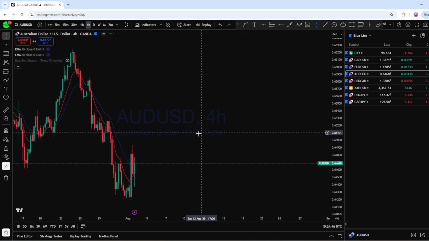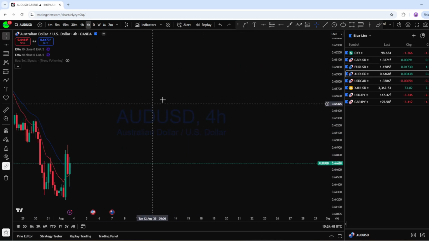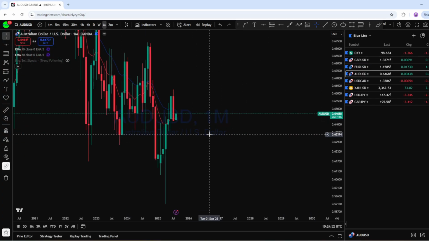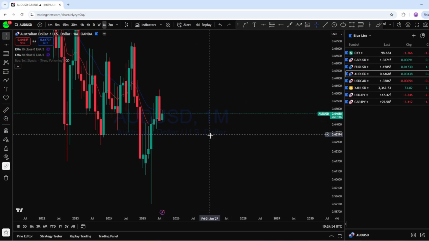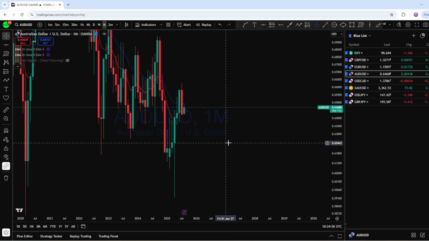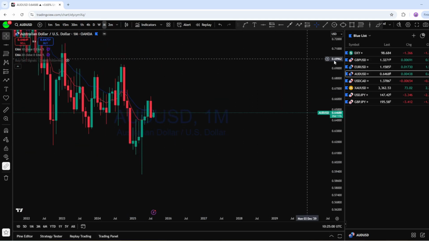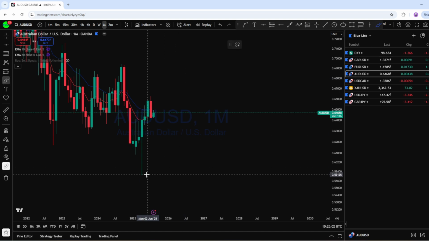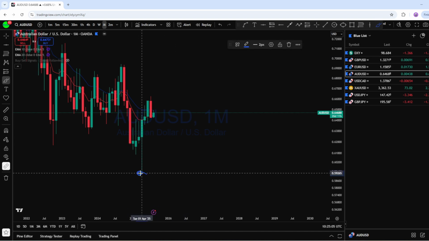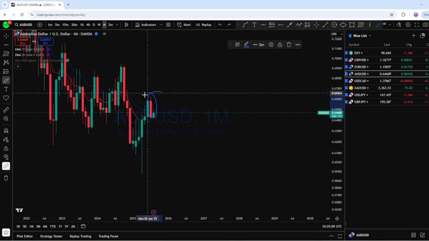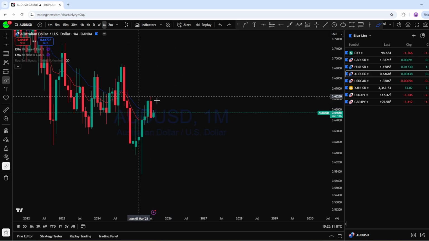Let's look at AUD USD to see what kind of market structure it may form. Looking at monthly on AUD USD, we can see that, like euro dollar and British pound US dollar, this market is also maintaining a bullish market structure. From here, this is the monthly impulse, followed by the previous monthly candle as a potential pullback candle.